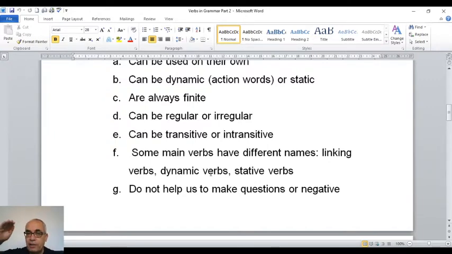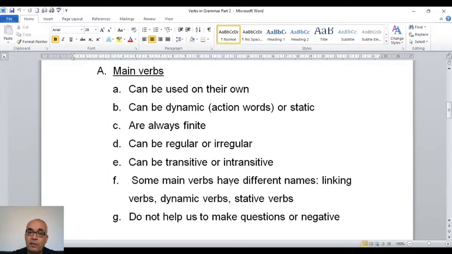And then under this family we have different types. So again, main verbs do not help us to make questions or negatives. So we've got A, B, C, D, E, F, G. 7 pieces of information about main verbs. We have 7 important things about verbs. I'm going to look at them one by one and explain slowly and give you examples.